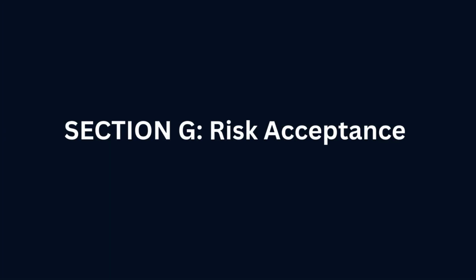Next, I will present Section G, Risk Acceptance. After identifying, analyzing, evaluating, and treating the cyber risks, the final step in the risk management process is risk acceptance. In this section, we explain which residual risks remain after implementing the recommended security controls and why these risks are considered acceptable based on the organization's risk appetite, business objectives, and continuous monitoring practices. The next slide will summarize the organization's final risk acceptance decision.